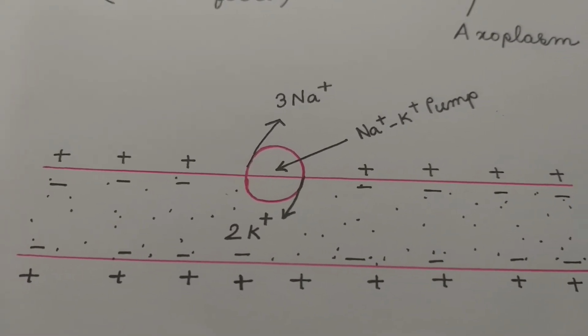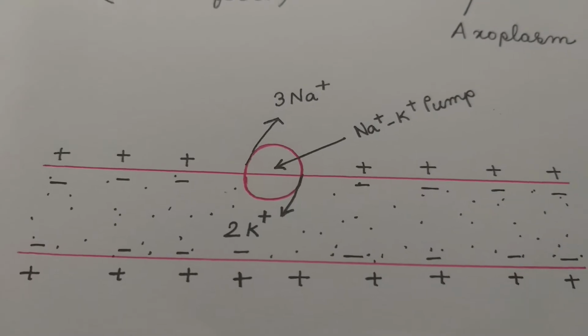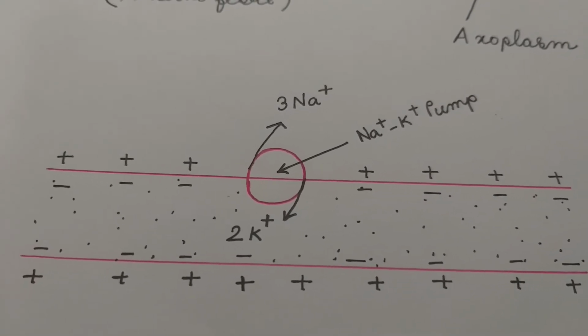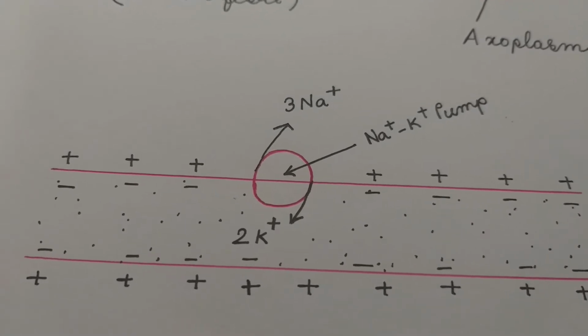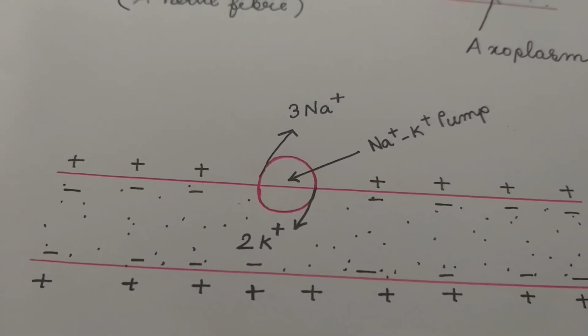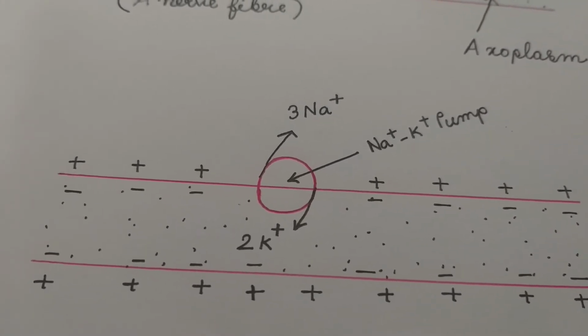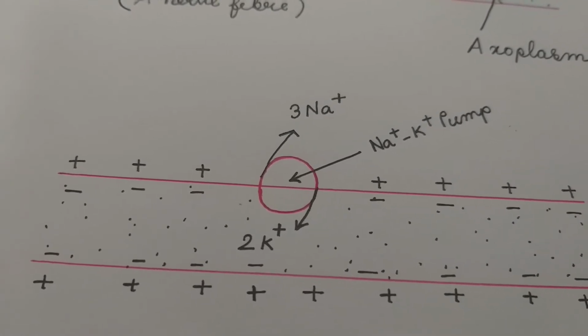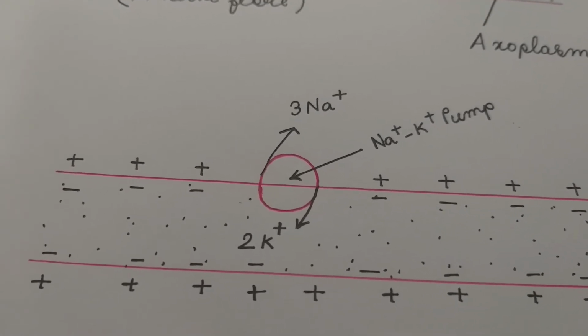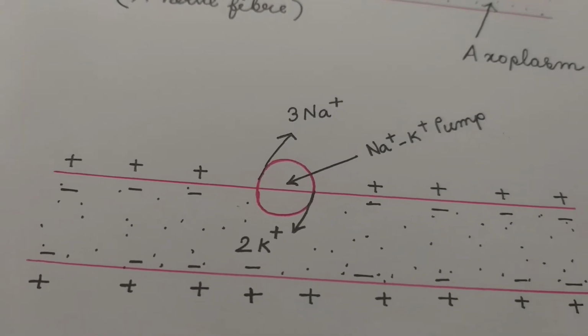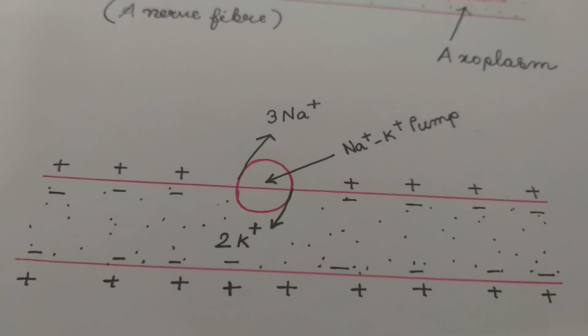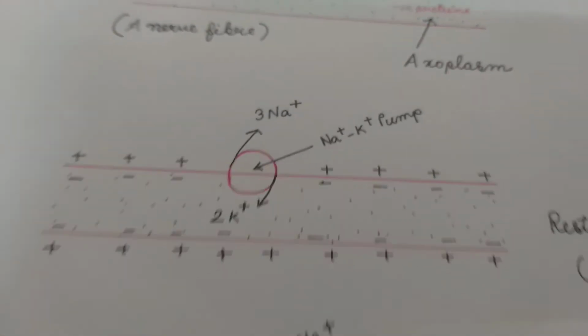At resting state, they are responsible for entry and exit of different types of ions. So this is a polarized nerve fiber at resting state.